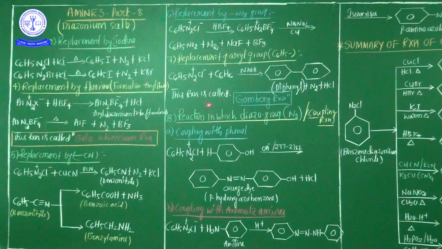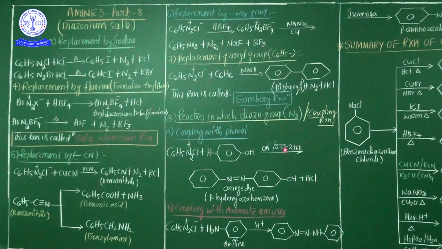Now, as I said in my previous classes, the second category of chemical properties is called coupling reactions. The second category of chemical properties of diazonium salts is reactions in which the diazo group is retained. In this reaction both nitrogen atoms are retained and only the halogen is replaced. Now we are going to discuss reactions in which the diazo group is retained.